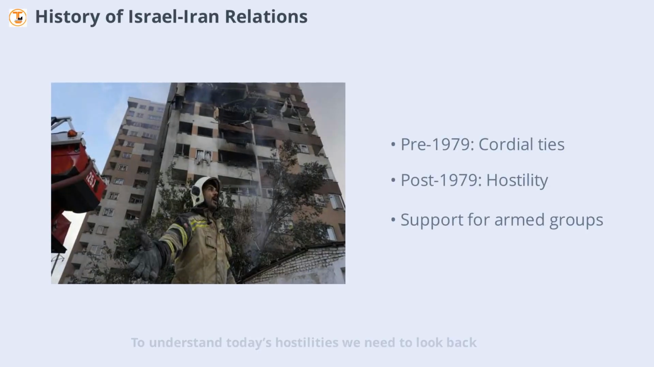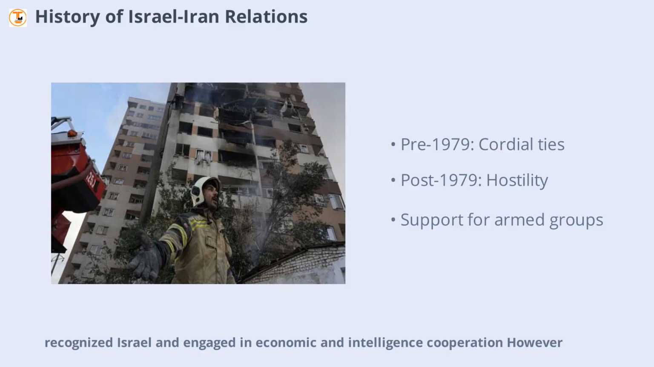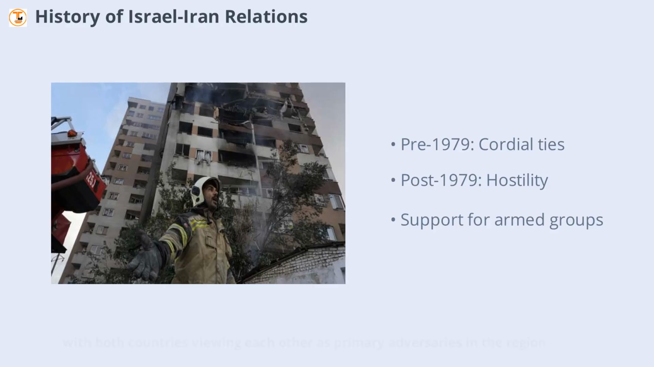To understand today's hostilities, we need to look back. Iran and Israel once had cordial relations, especially during the Cold War. Iran, under the Pahlavi dynasty, recognized Israel and engaged in economic and intelligence cooperation. However, the 1979 Iranian Revolution marked a turning point. The new Islamic Republic severed ties, refused to recognize Israel, and began supporting armed groups opposed to Israel. Since then, relations have been openly hostile, with both countries viewing each other as primary adversaries in the region.